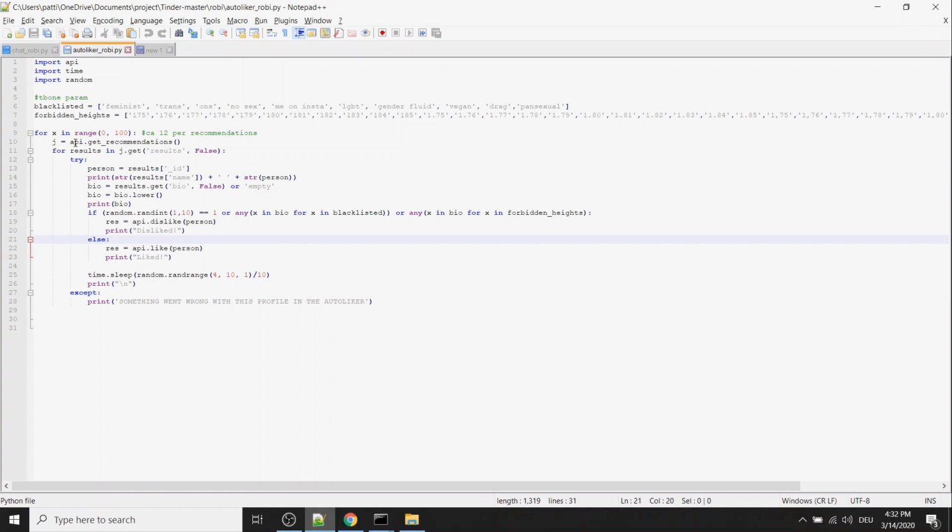Basically, we send them some text, we send information, and we get back information. It's an interface for how we can interact with sites. So I'm connecting to what was already developed, and this file is communicating directly with the Tinder API.